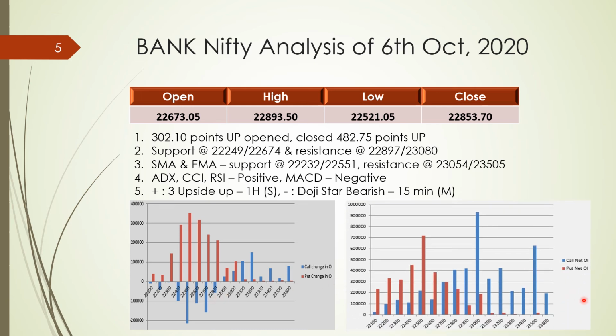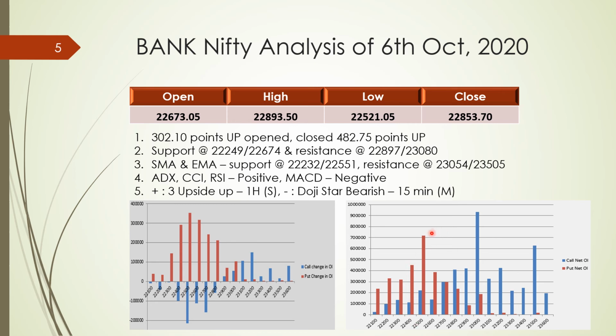If we talk about Thursday's expiry, call net open interest and put net open interest, 23,000 has the highest open interest at this moment, but the second highest open interest lies at 20,500, and at below levels, 20,500 has the maximum net open interest in put. The second highest open interest lies at 20,400.